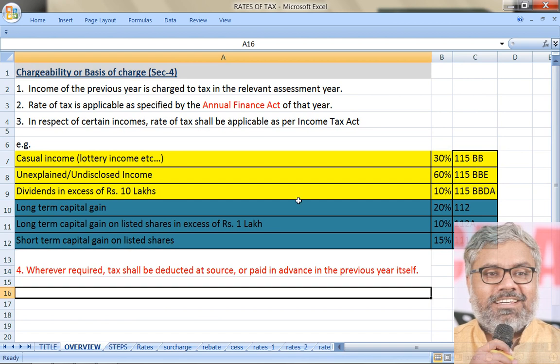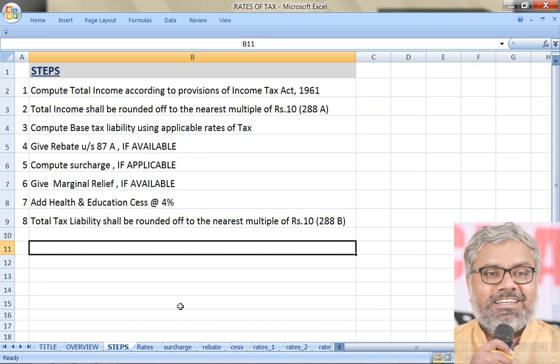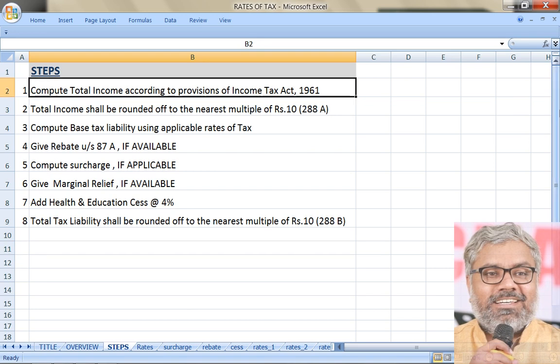So this is the overview of this chapter before entering into the real rates of tax and the steps involved in computation of tax liability. Once again, what is our objective here? Knowing the rates of tax and being able to compute the tax liability of different types of SSEs. So how to calculate that? What steps are involved? Let us go through them one by one. Steps involved in computing the tax liability.